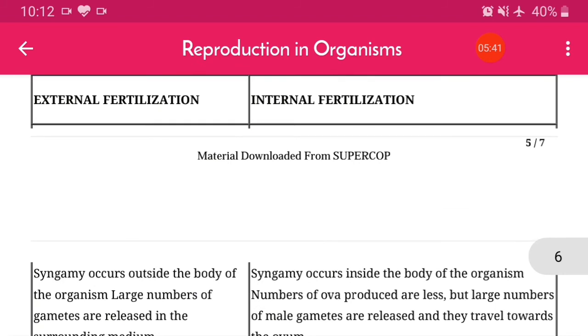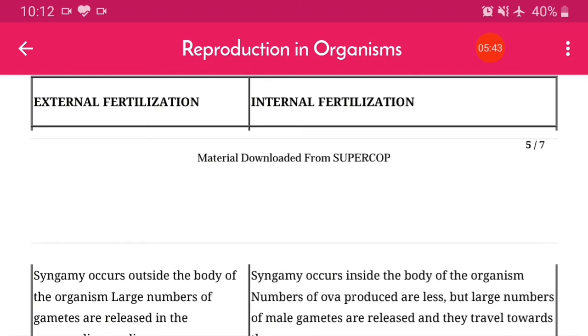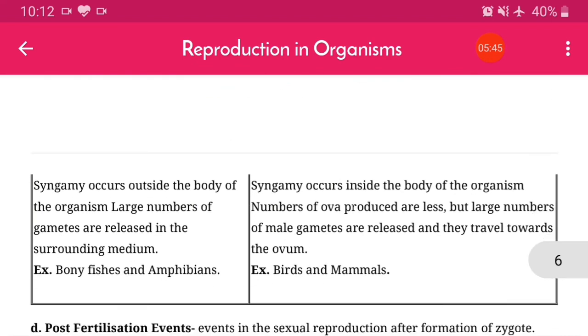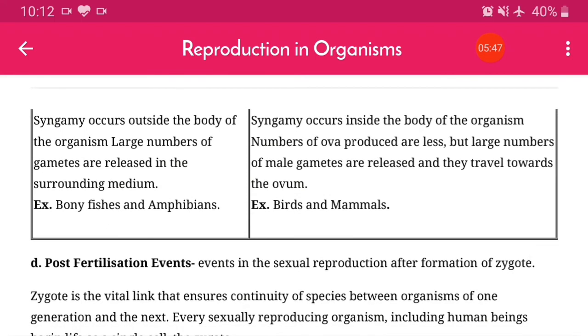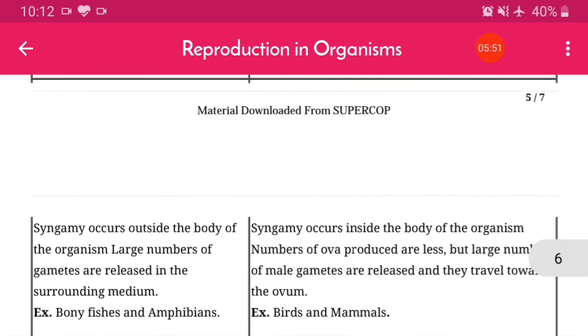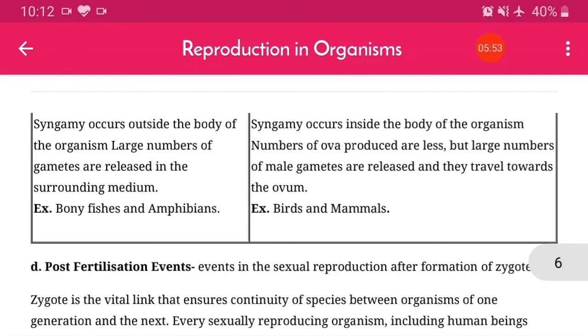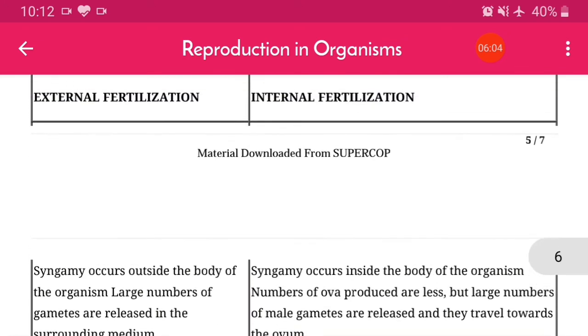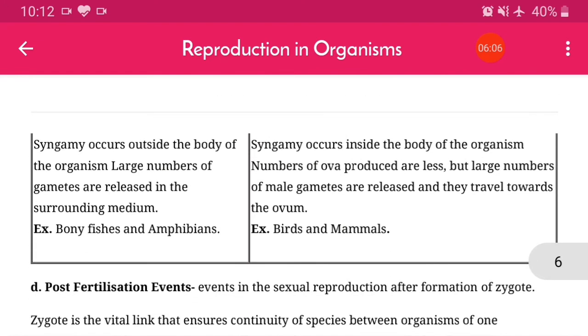Now, the difference between external fertilization and internal fertilization. So my dear students, in external fertilization, syngamy occurs outside the body of the organism. Larger numbers of gametes are released into the surrounding medium. In internal fertilization, syngamy occurs inside the body of the organism.